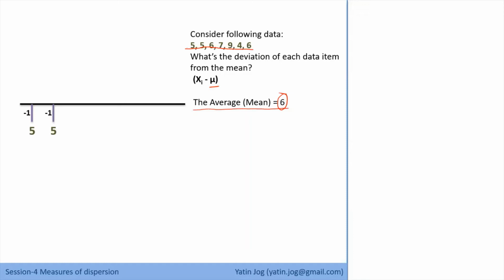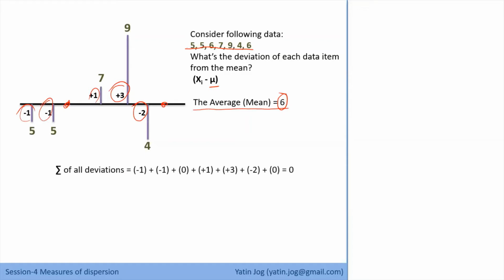The third data point is 6 itself, so that will be on the mean line itself, and the deviation will be 0. The next data point is 7, that is plus 1 deviation. The next data point is 9, that is plus 3 deviation. 4 is minus 2 deviation, and the last data point is 6 itself. So these are my deviation values: minus 1, minus 1, 0, plus 1, plus 3, minus 2, and 0. All these are my deviations. Now, if I have to calculate the total deviation, that is dispersion, total variance, can I just add all these deviations to calculate the total deviation?